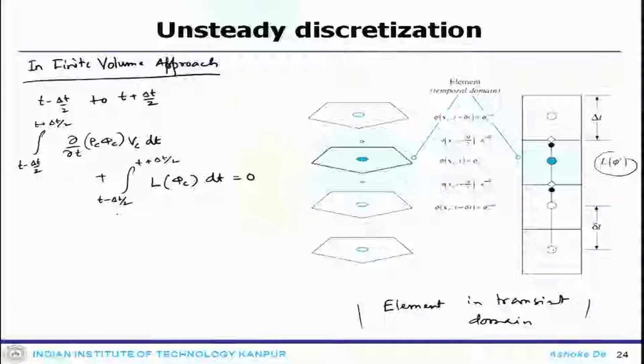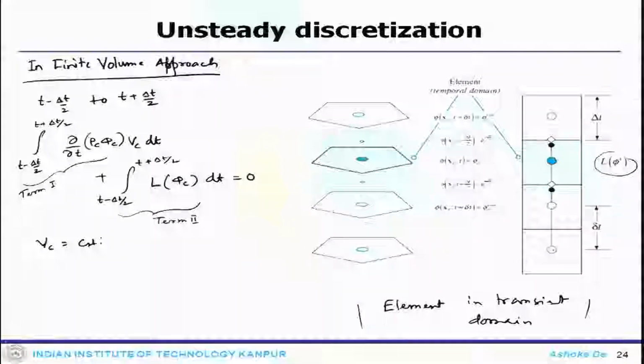This is term 2, and this is term 1. Here V c is treated as constant when the time integration is done.